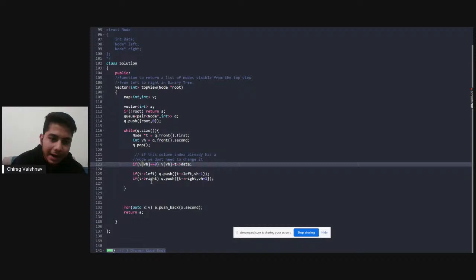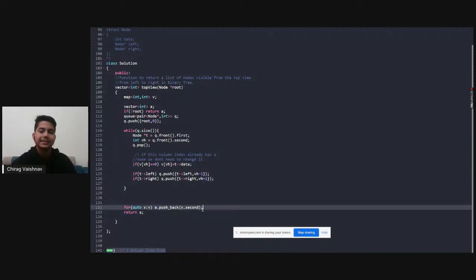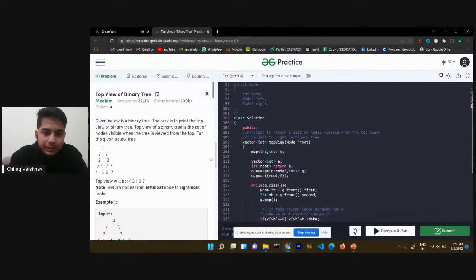After you add it, you have to check for the left and you have to check for the right, and similarly push it in the queue if left or right exists, and you have to run this till your queue becomes empty. And at the end, you have to push all the elements that are present in your map into the answer, right? And that will be our answer, right? So I hope you got the solution, right?